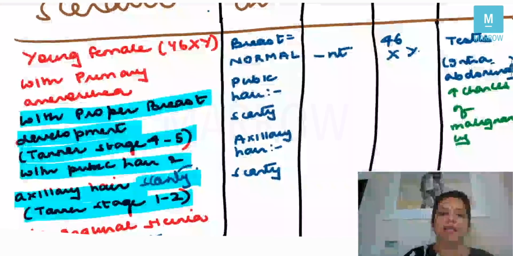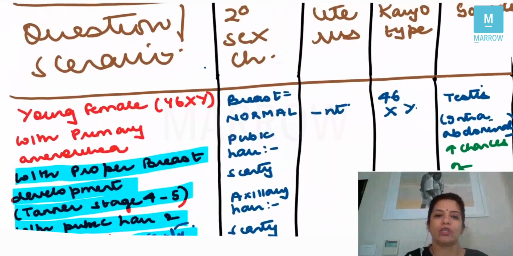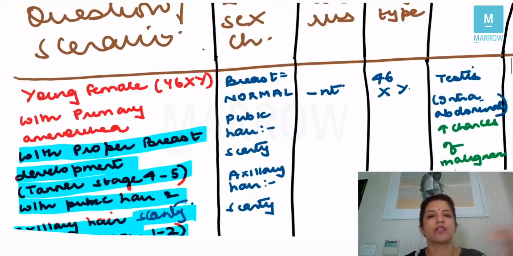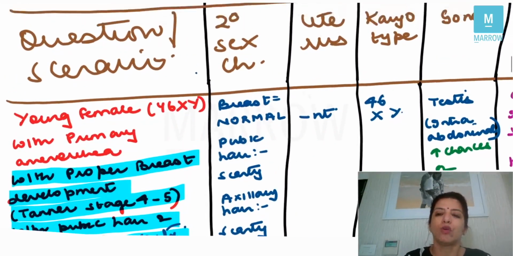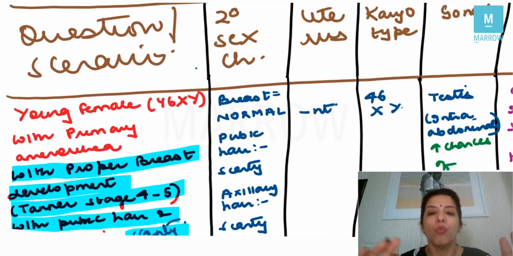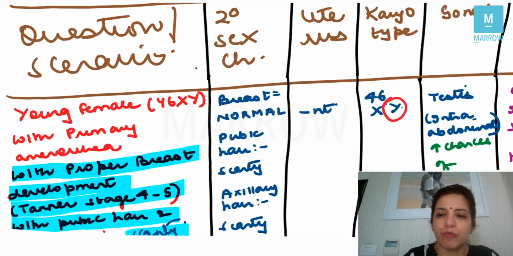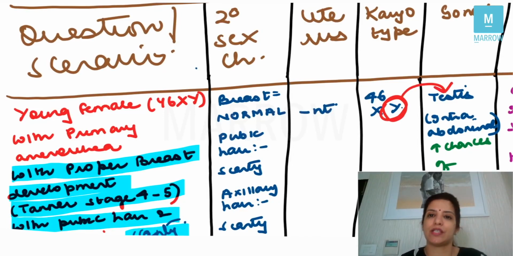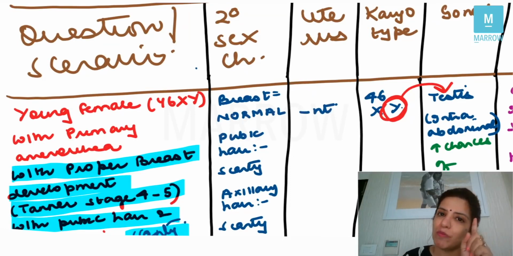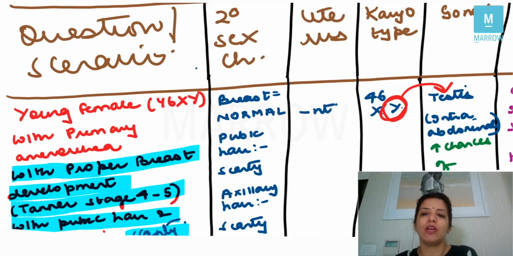Now, in this case, what is the question telling you about secondary sexual characteristics? The question is telling that the breast is normal, but pubic hair is scanty, axillary hair is scanty. The question is telling you that the uterus is absent. We know that this is a case of androgen insensitivity syndrome or testicular feminizing syndrome. So the karyotype is 46XY. Right? Now, because Y chromosome is present, the gonads will be testes. Just now I told you, if Y chromosome is present, gonads have to be testes. If Y chromosome is absent, then the gonads have to be ovaries.